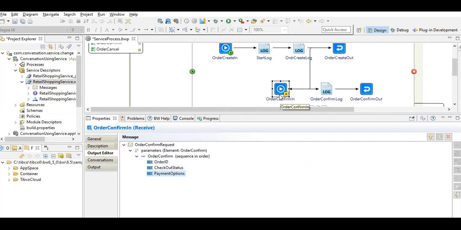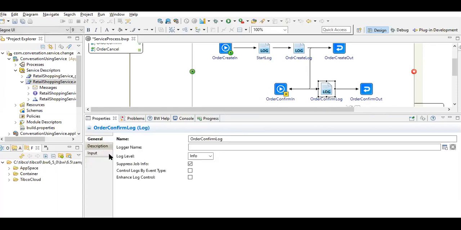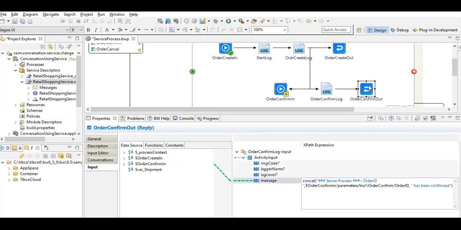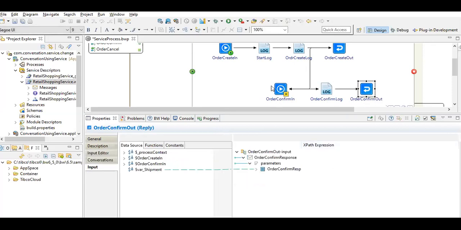This is the input taken by these operations. We are passing the order ID, the checkout status and payment options, whether the payment is COD or something like debit or credit card. Here we are going to put that information.